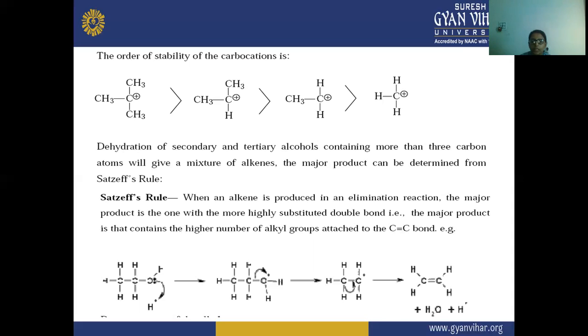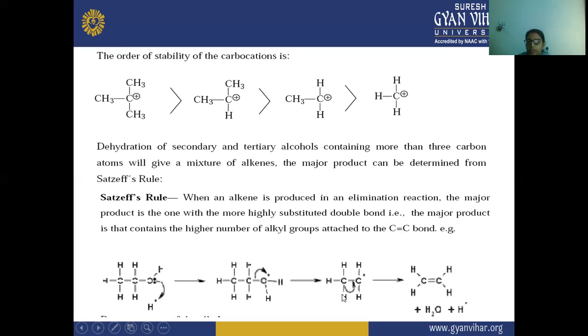So here you can see this is your alcohol, and from here this H comes off and there is a formation of the water molecule. This oxygen will withdraw the electrons from this carbon, and this carbon will get a net positive charge.